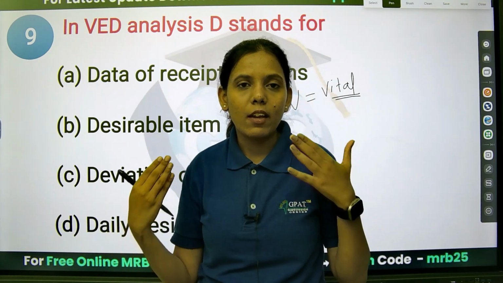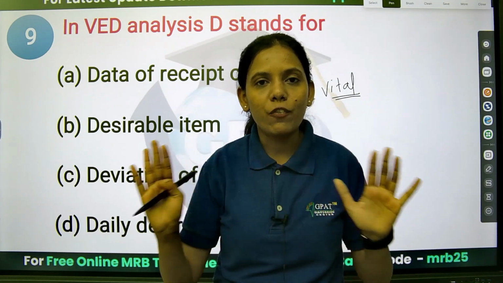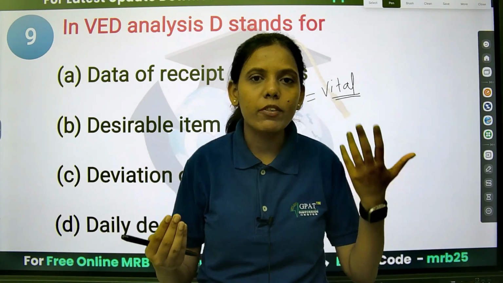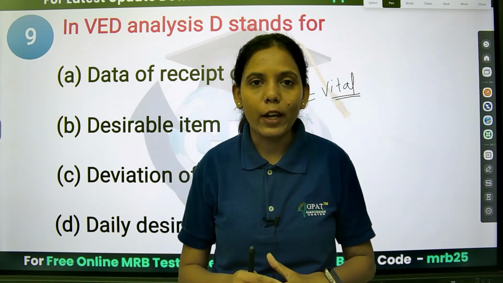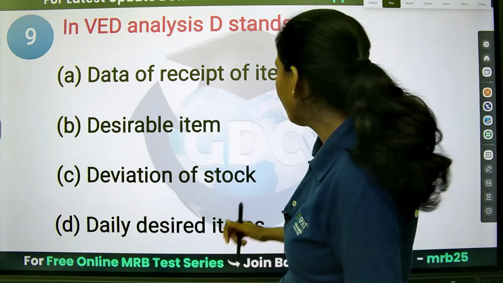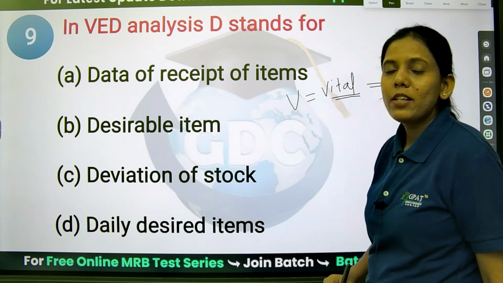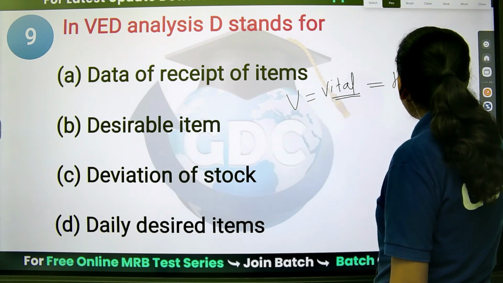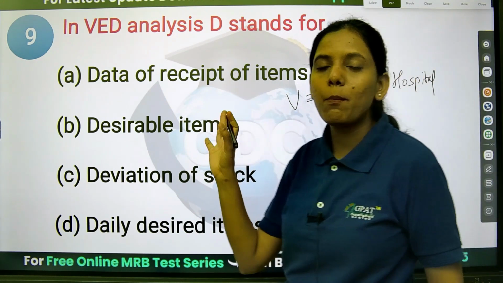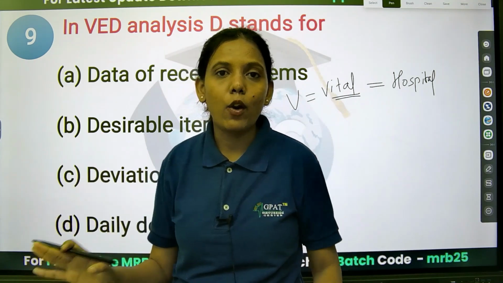Vital organ means without it the body cannot function, right? Without heart, without brain. Similarly, vital means without which the hospital cannot function. This is most important.